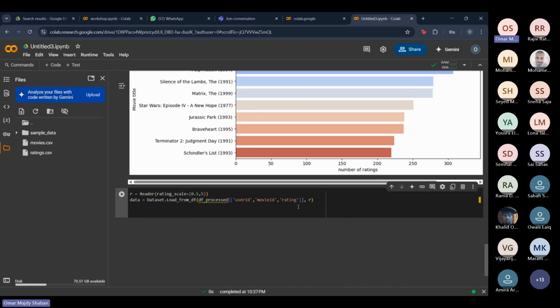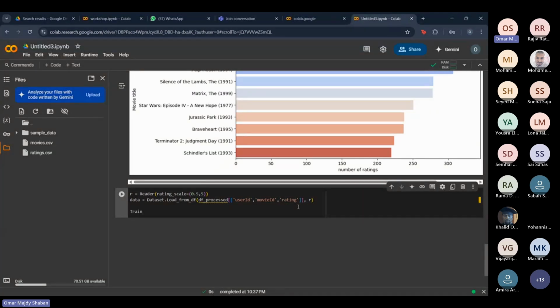Next, we want to split our data set into a training set and a testing set. A training set is what the model uses to train its algorithm on. Think of it as studying for an exam. The model trains itself and practices on this data, then tests its performance on the test set and sees how good its performance is. If my performance is bad, I need to go back to the training set and train again.